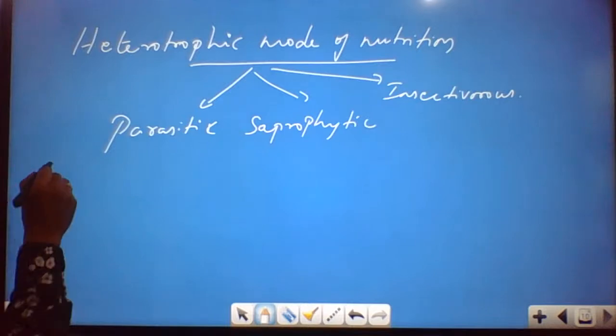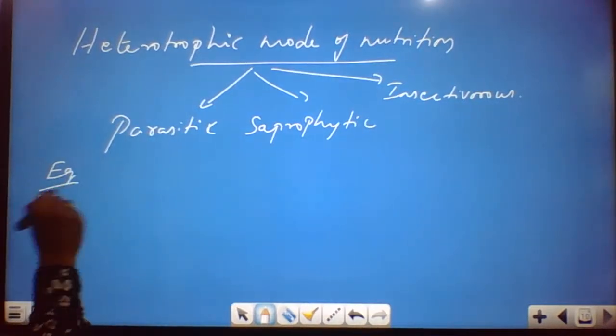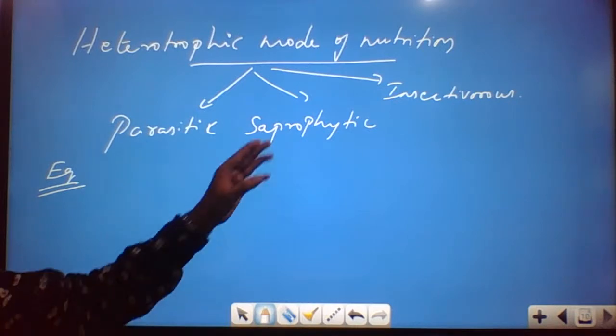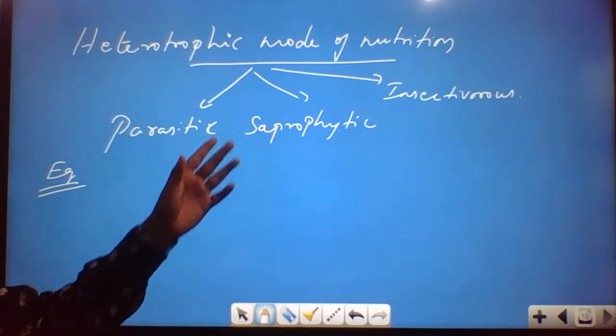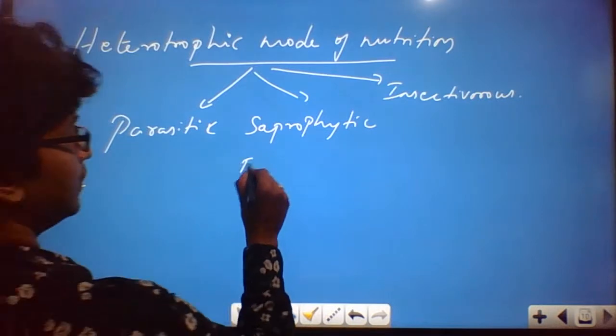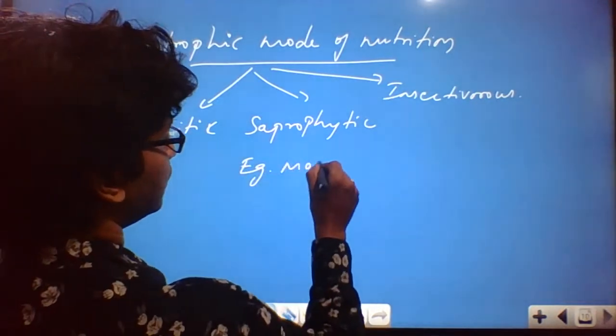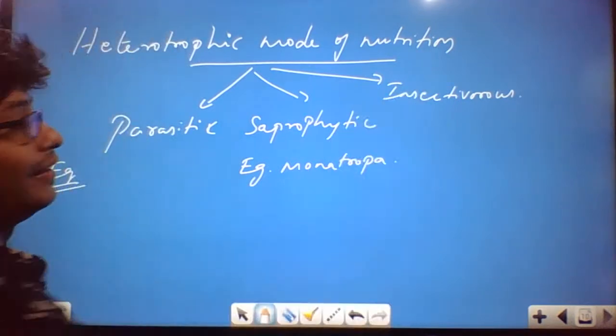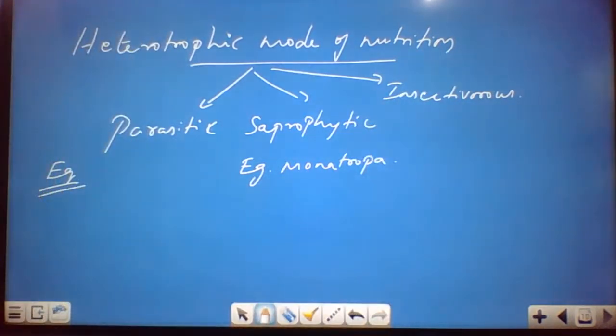Parasitic, you take examples. Can you give a few examples for parasitic plants? Coming to saprophytic plants, take Monotropa as an example. It feeds on decaying substances, Monotropa. You know the insectivorous plant. Can you give some examples for insectivorous?